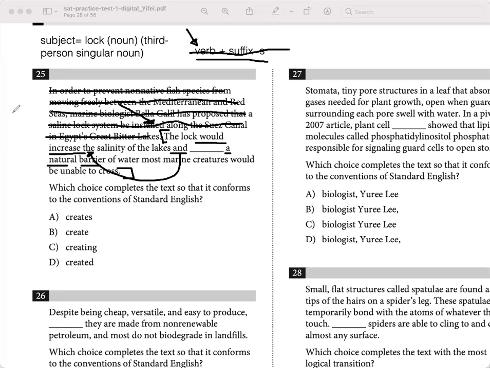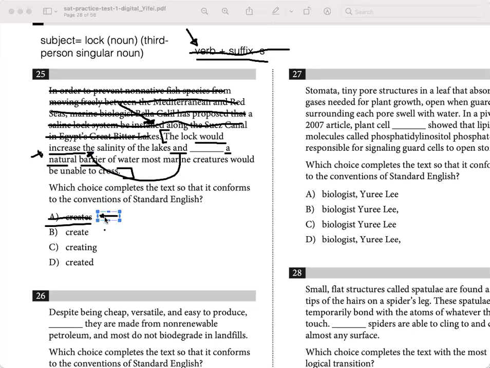So let's look at our options. Creates. Well, as you can see here, creates has a suffix. It's conjugated in the third person singular form. So you see our verb before the coordinating conjunction does not have a suffix. We need to cross that out. Create. This looks good. It's the base form, it's infinitive. So let's put a dot there.